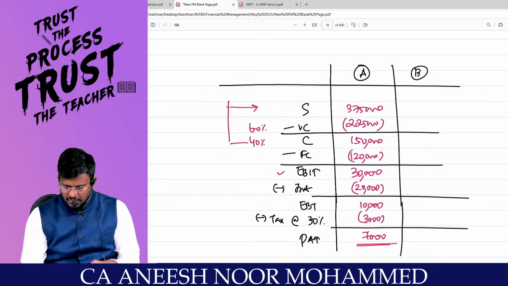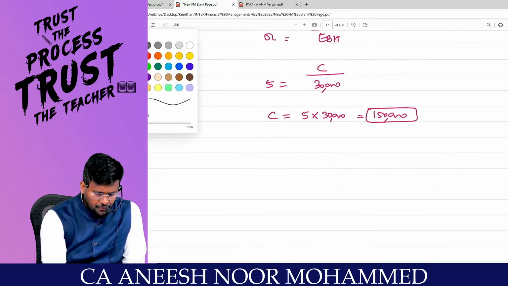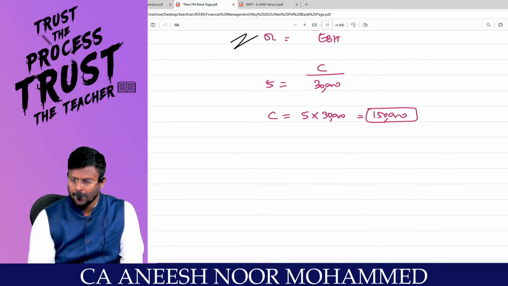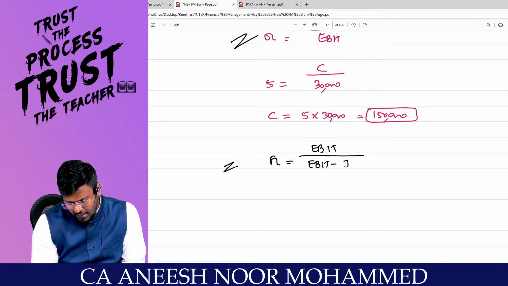Same way for company B. Even for company B, by using financial leverage, can I calculate the EBIT? So financial leverage is equal to EBIT divided by EBIT minus interest.